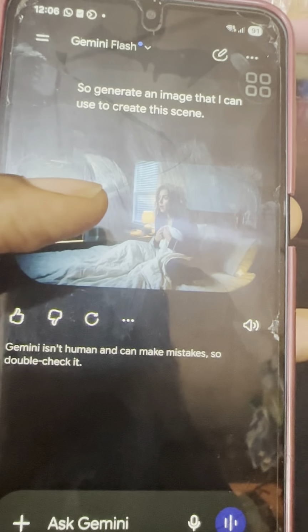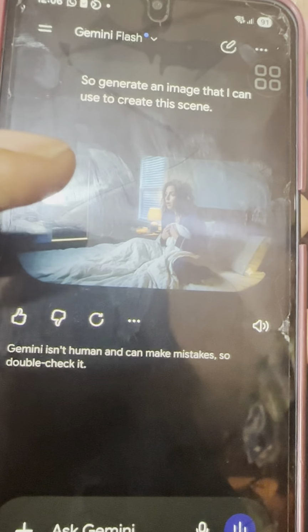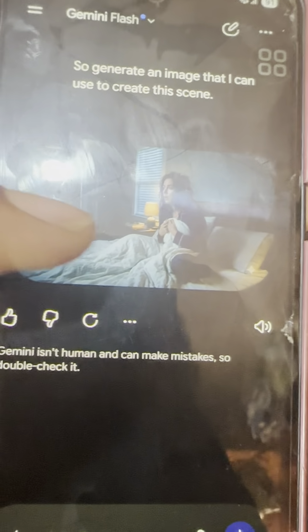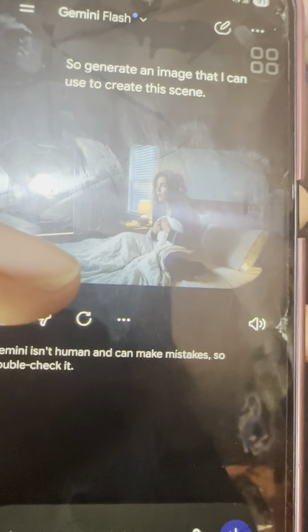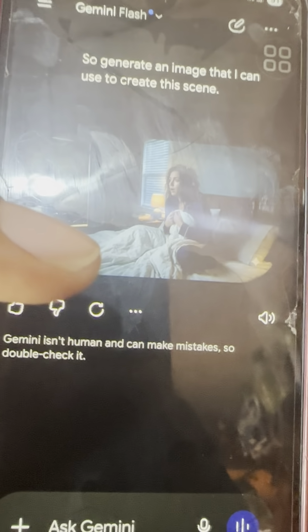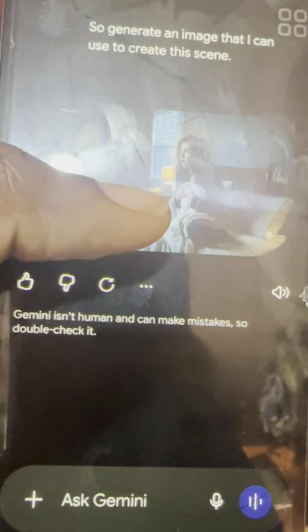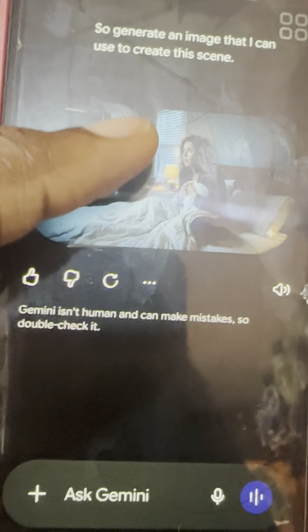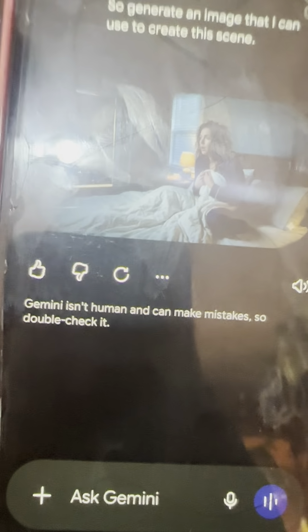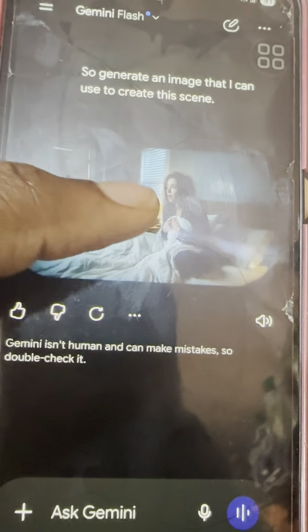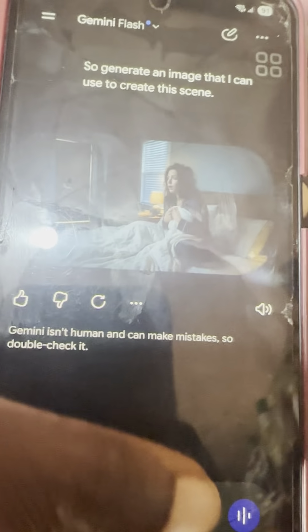Like I said earlier, the main reason why ChatGPT was prompted to me was because that is the app I use mainly. So if you are using this Gemini often, it will also be so smooth to you. Like it will get used to what you need and how you need your things, if that makes sense. So this Gemini, I don't make use of it often, except when I ran out of the free limits on ChatGPT with this my phone. So if maybe you want it to be in a Nigeria setting, you want the lady to be putting on pink, blue, you can just, okay, let's do this thing again.